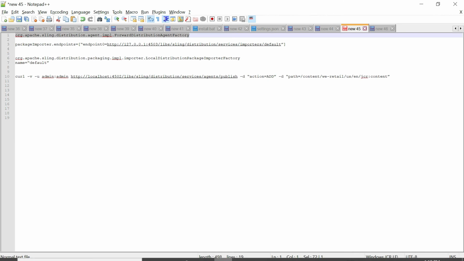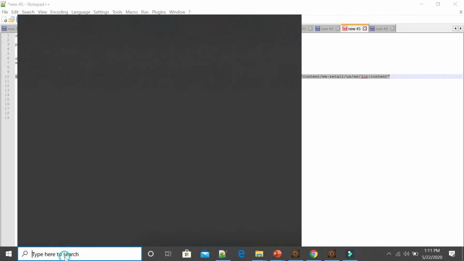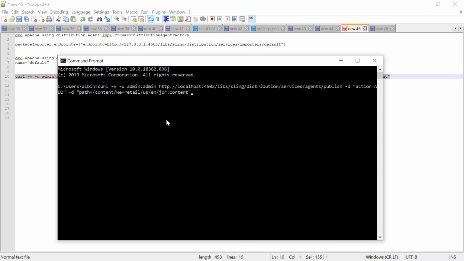Yeah, now as a first step, let me invoke this curl command. Okay, go to command prompt, do this. Ensure this agent name here, because my agent name is publish. So if you have a custom agent name, change this. Then action equal to add, then this is my path, the content vRetail USEN. I am going to change it in the jcr:content.